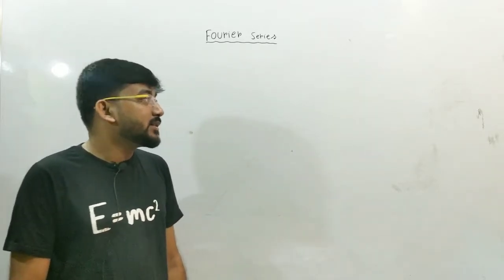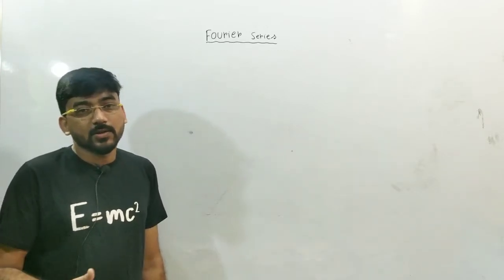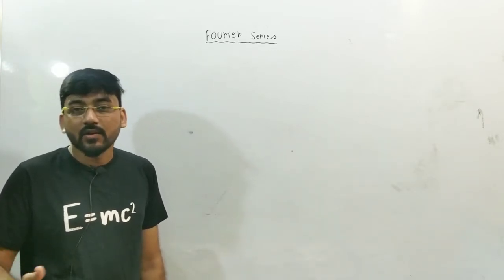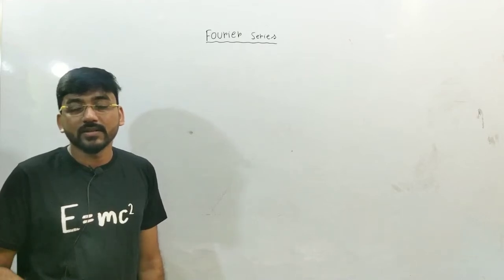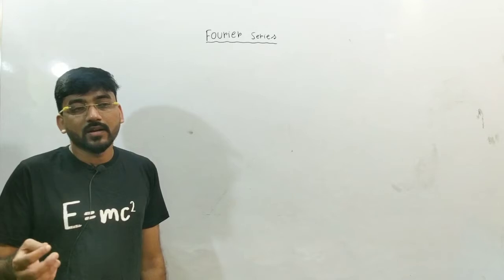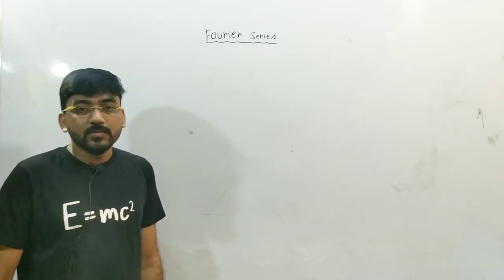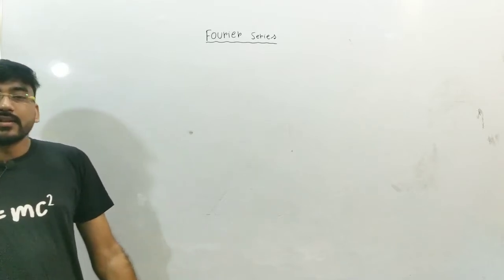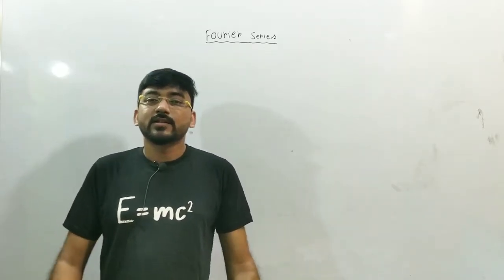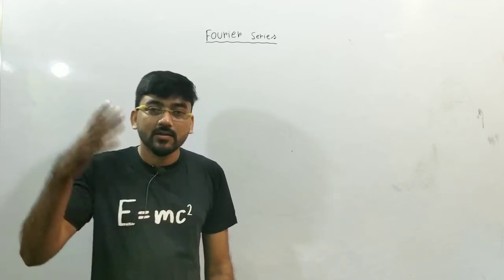Let me tell you a very common phenomenon in physics. Everywhere in nature this phenomenon arises, that is vibration, or you can say oscillations, waves. These kinds of things arise many times in physics. A very simple situation is simple harmonic motion or a simple pendulum, because everywhere, from the smallest particle to the galaxy, you can see periodic motion.